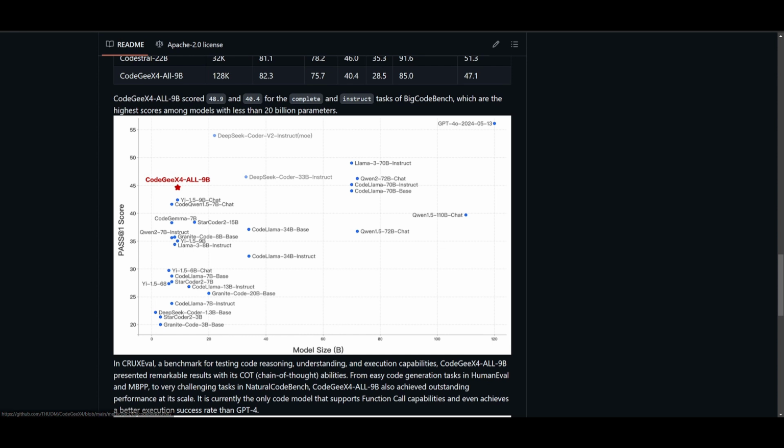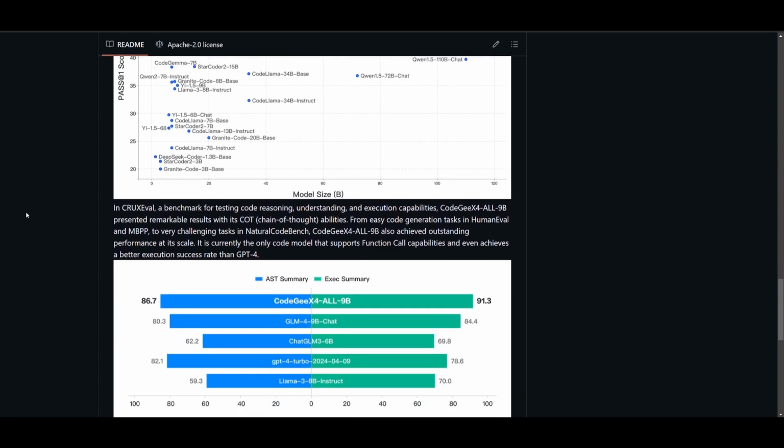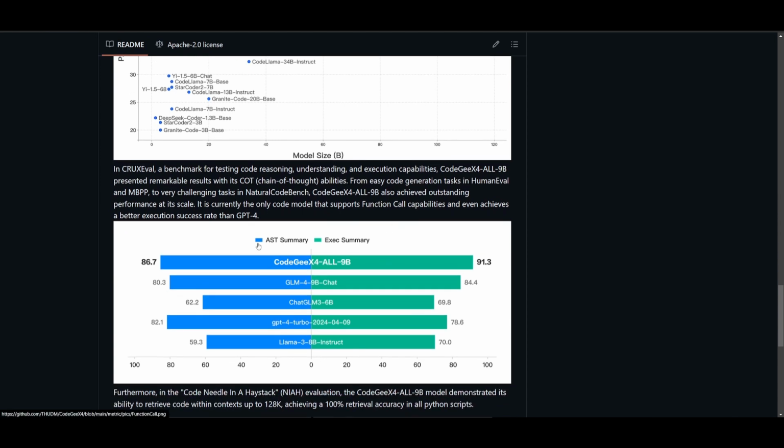Now, in the CRUXEval, which is a benchmark for evaluating code reasoning, understanding, as well as execution capabilities, we see that the CodeGeeX4 model was able to showcase exceptional results, particularly in the chain of thought ability, which is something that many models are trying to focus more on. This is something that will excel across various tasks, from easy code generation to more difficult tasks in NaturalCodeBench.